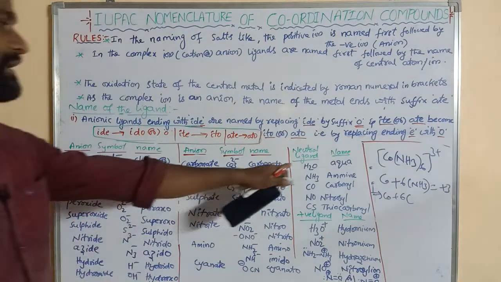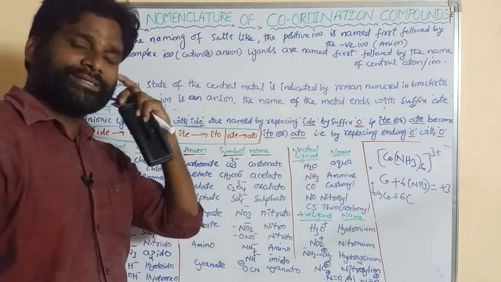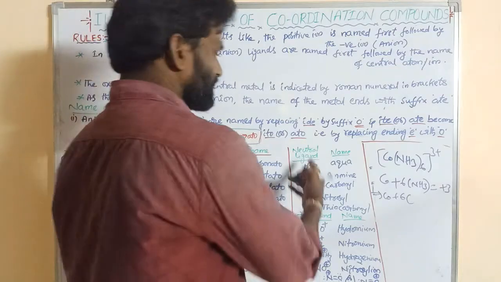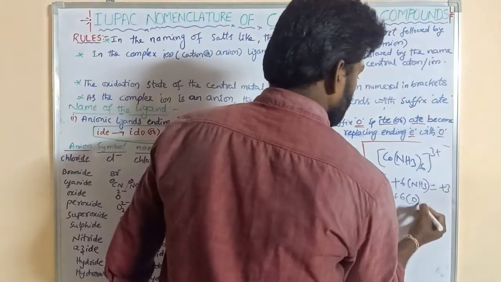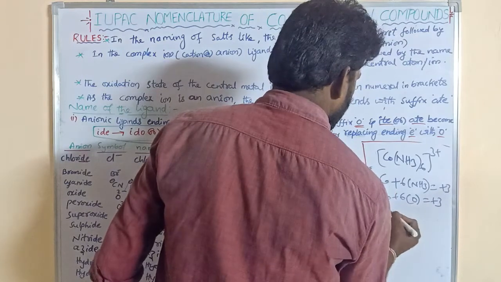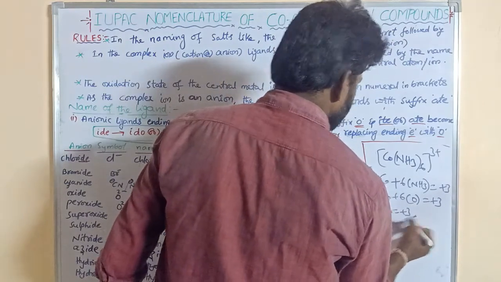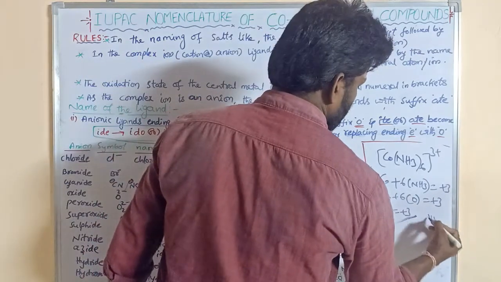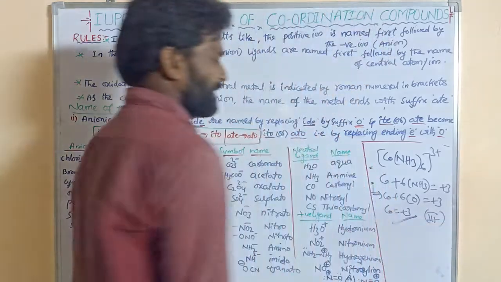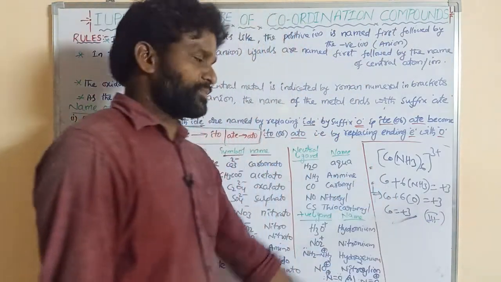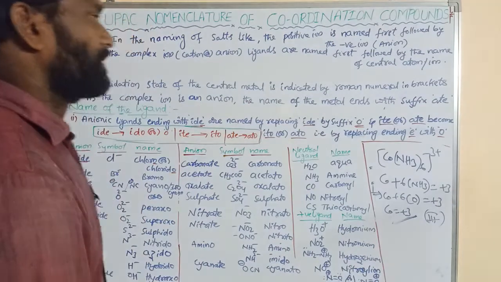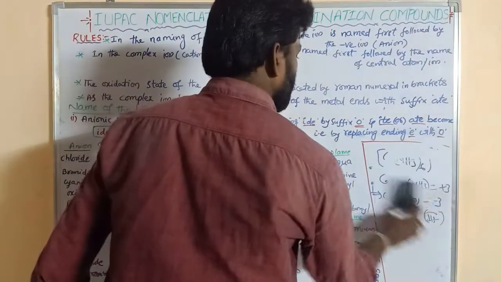For neutral ligands, the oxidation state is taken as 0, because their charge is 0. So cobalt is equal to plus 3. This is the oxidation state. It can be written in parentheses as a Roman numeral, like III. Right. And next,